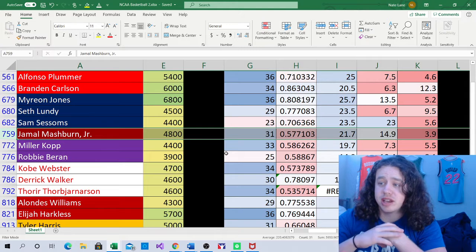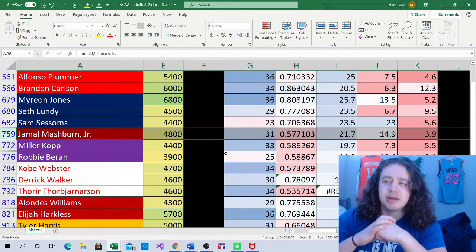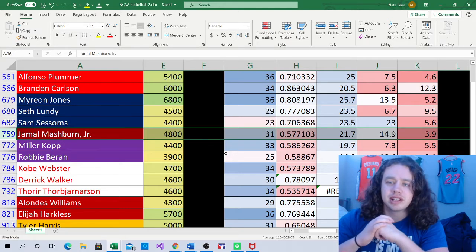I gave him 31 minutes today. He's only a 0.5 point per minute player, but he does have a usage rate of 21.7 and an assist rate of 14.9, so that's not too bad. So I think he's a nice little sneaky play here to get some exposure to maybe today. I do think that's interesting.